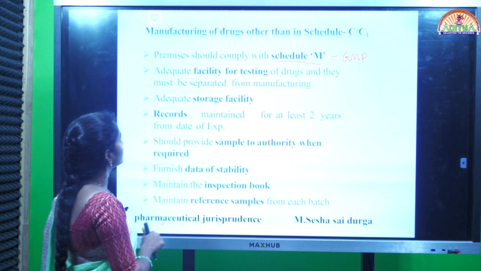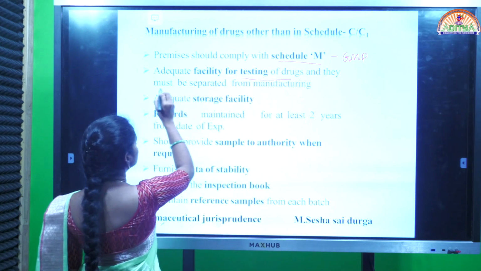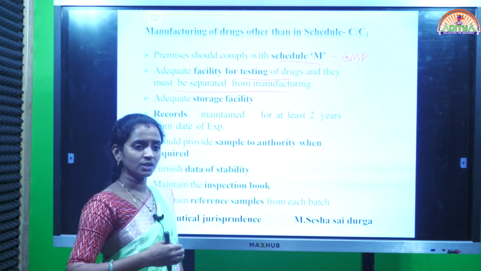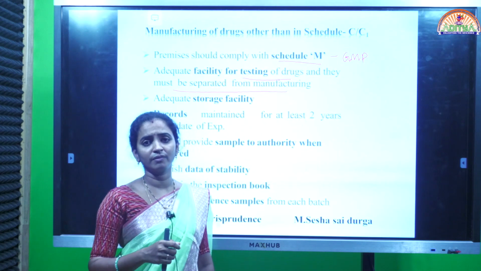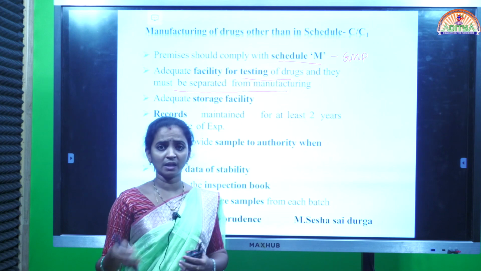And second one is adequate facility for testing of drugs, and they must be separated from manufacturing. During manufacturing, different types of in-process quality control tests should be conducted for the excipients and also API, finished products and raw materials.